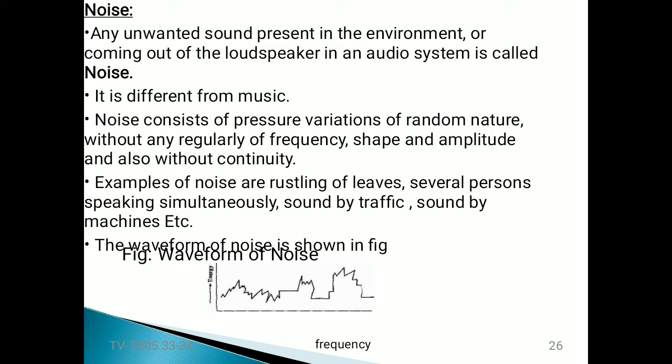Generally, noise consists of pressure variations of a random nature without any regularity of frequency, shape or amplitude, and also without continuity. If you see the difference, music has the following properties: regularity of shape, regularity of frequency, regularity of amplitude, and periodicity maintained.